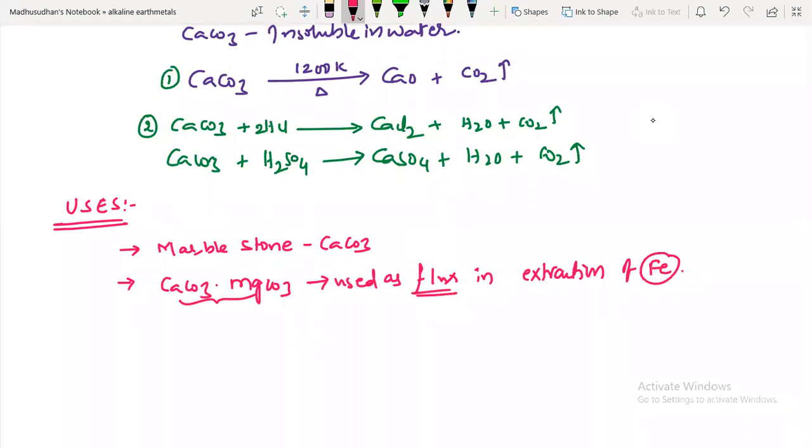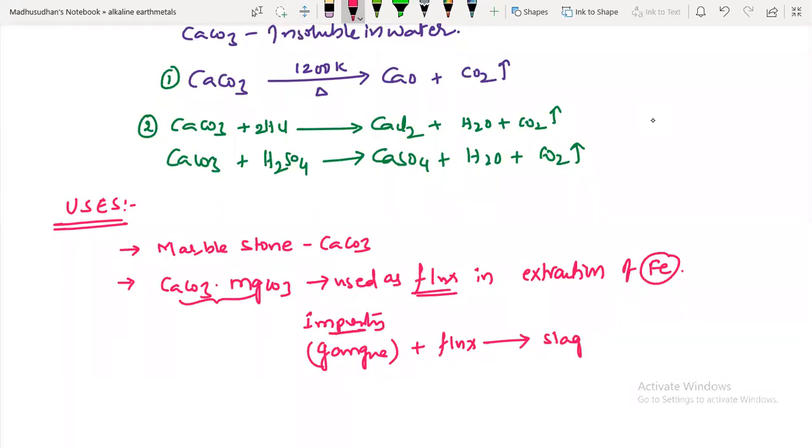Flux is mainly added to impurity particles. Some impurities are nothing but gangue particles. We call it gangue. This gangue and flux will convert into a slag.